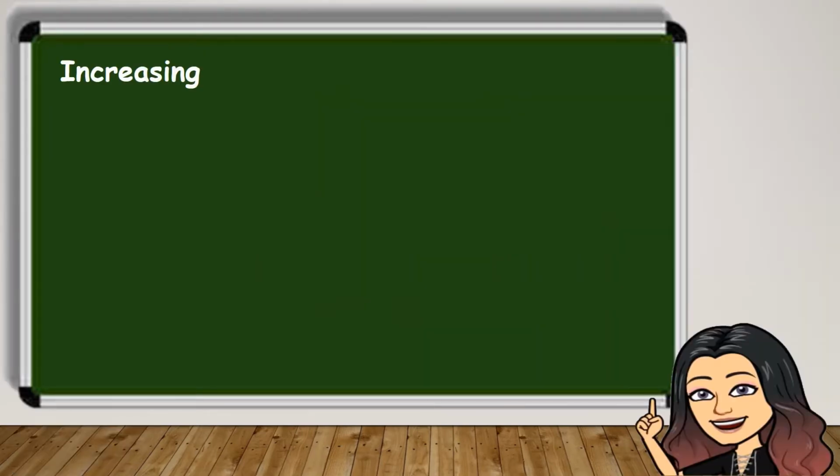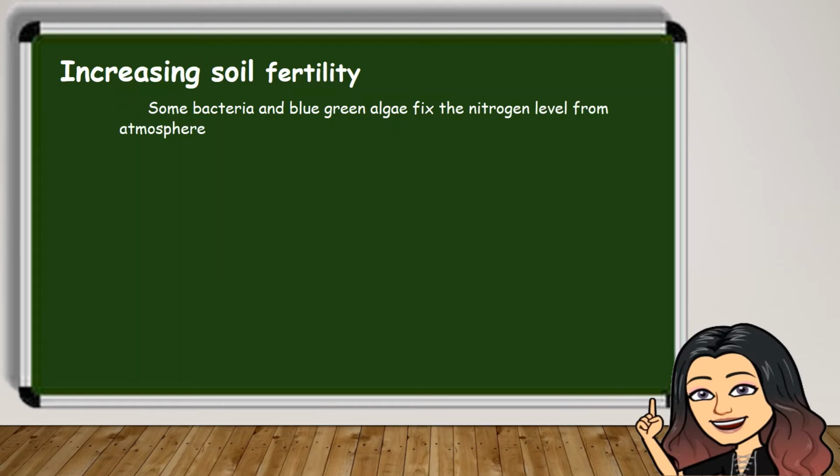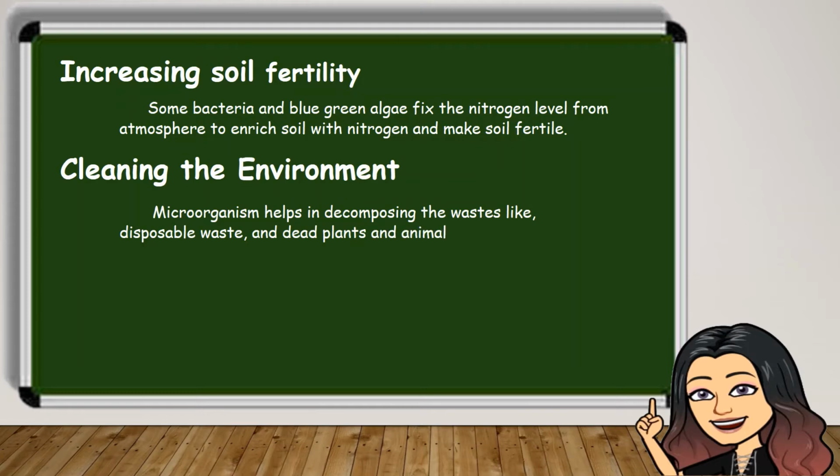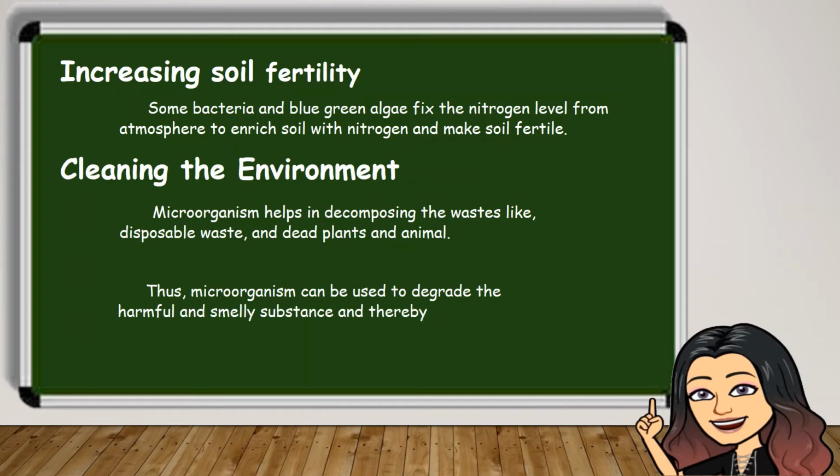Fourth, increasing soil fertility. Some bacteria and blue-green algae fix nitrogen from the atmosphere to enrich soil with nitrogen and make soil fertile. And last but not the least, cleaning the environment. Microorganisms help in decomposing wastes like disposable waste and dead plants and animals. Thus, microorganisms can be used to degrade harmful and smelly substances and thereby clean up the environment. This is how good microorganisms help in our life.